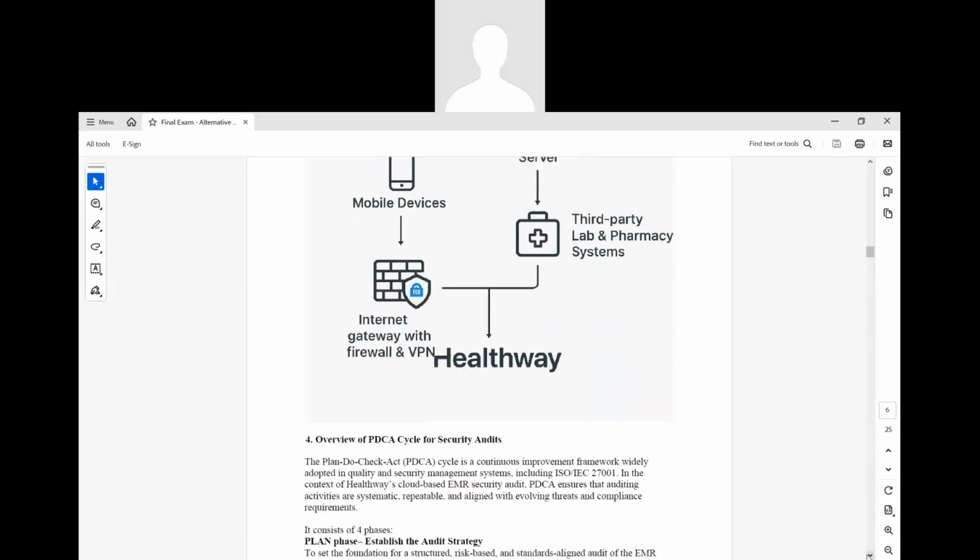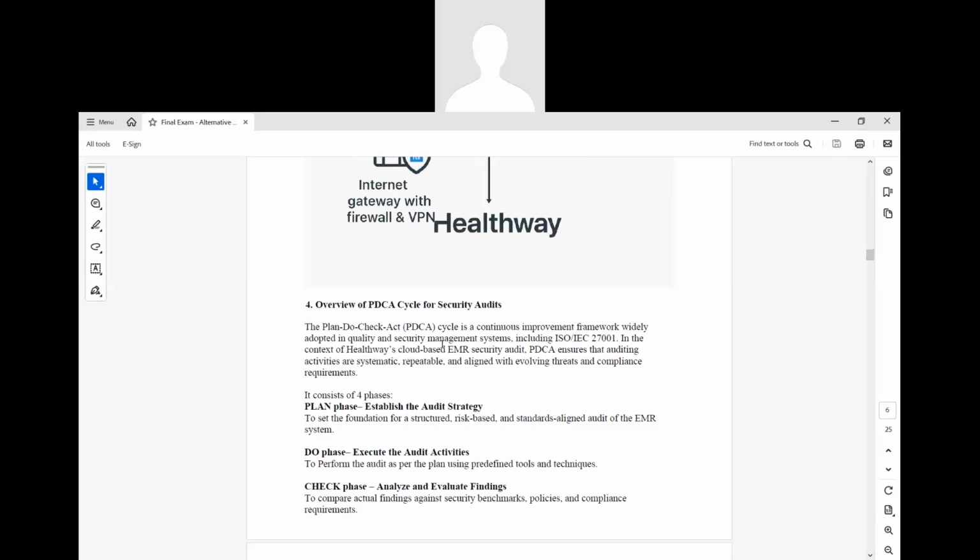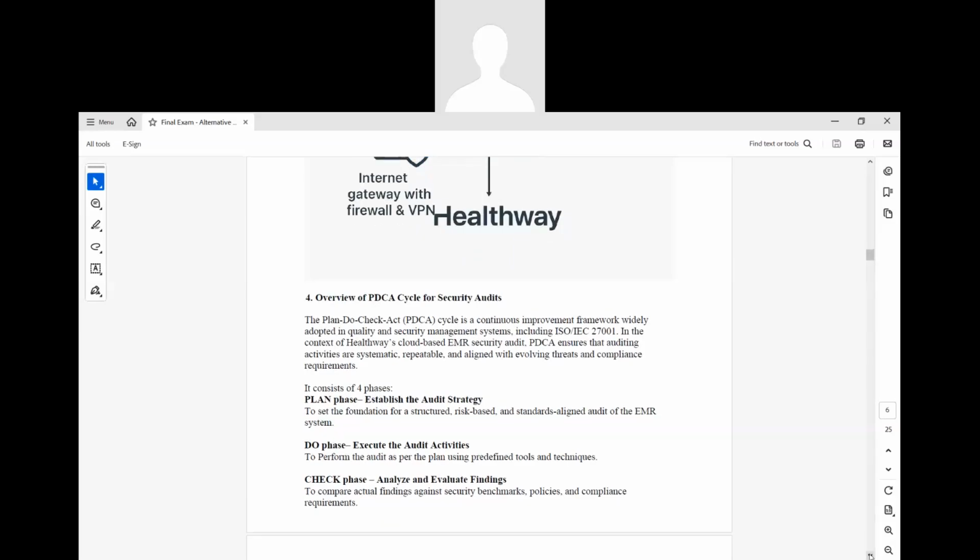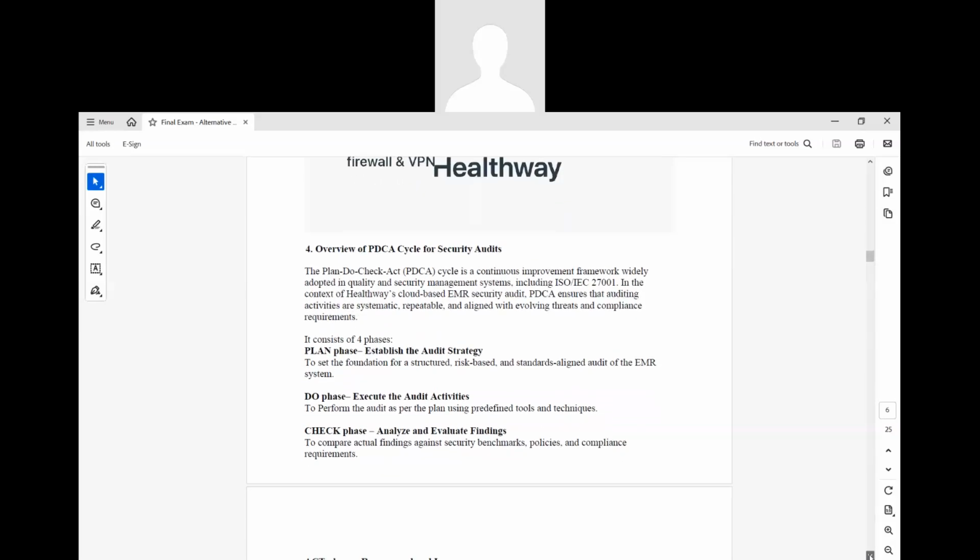Before I go to each step of the PDCA, let me give you a small introduction and overview of PDCA. PDCA stands for plan, do, check, and act. It's a cycle of continuous improvement framework widely adopted in quality and security management systems. It consists of four phases. Phase one is the plan phase, where we establish the audit strategy, and phase two is the do phase, which executes all the audit activities.